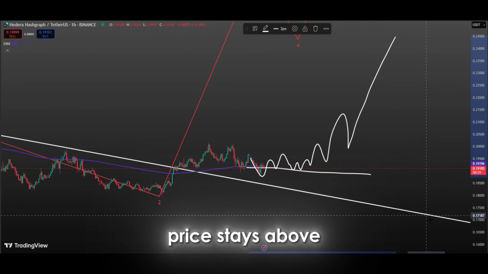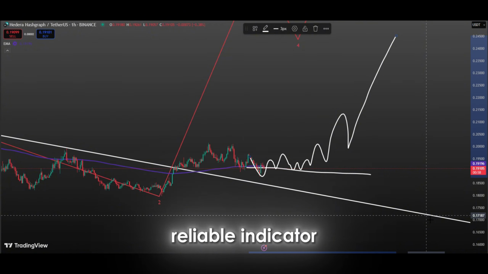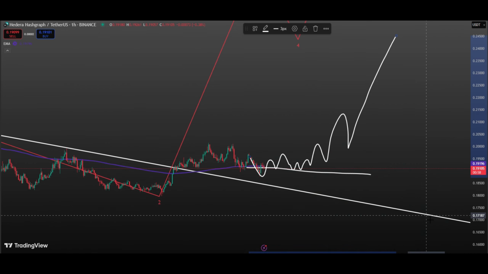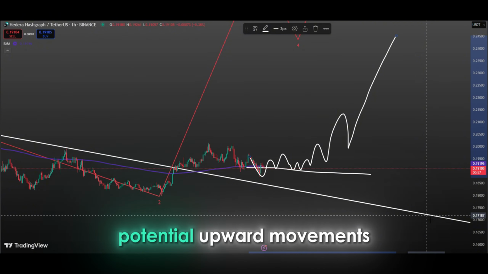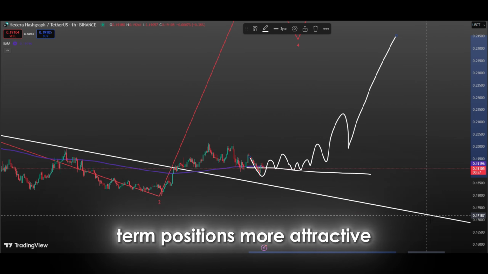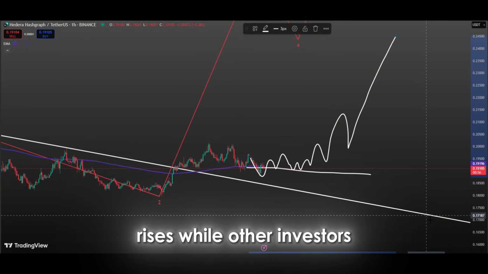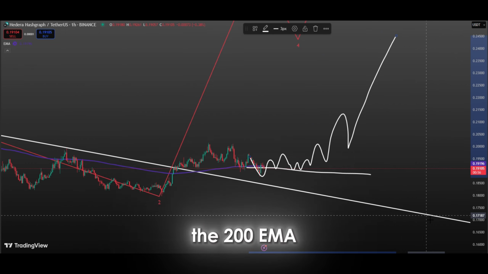Every moment the price stays above this level shows that confidence and participation are increasing in the market. Furthermore, the 200 EMA is considered a reliable indicator for tracking long-term trends in technical analysis. Therefore, investors can use the sustained move above the 200 EMA as an opportunity to evaluate potential upward movements in the price. For investors, staying above the 200 EMA generally creates an appetite for risk and makes long-term positions more attractive. Buyers can increase their potential profits as the price rises, while other investors can use this technical indicator to make safer investment decisions. This is why the 200 EMA is important.